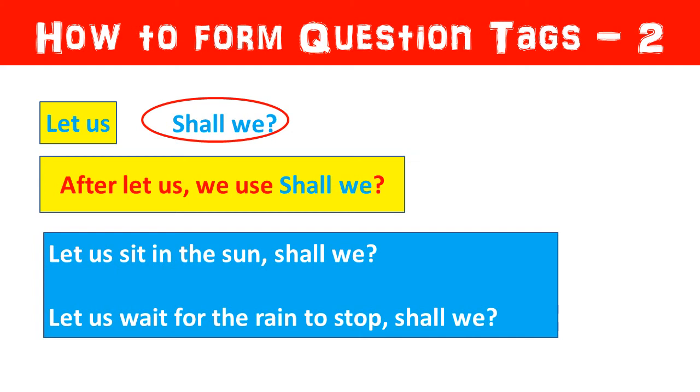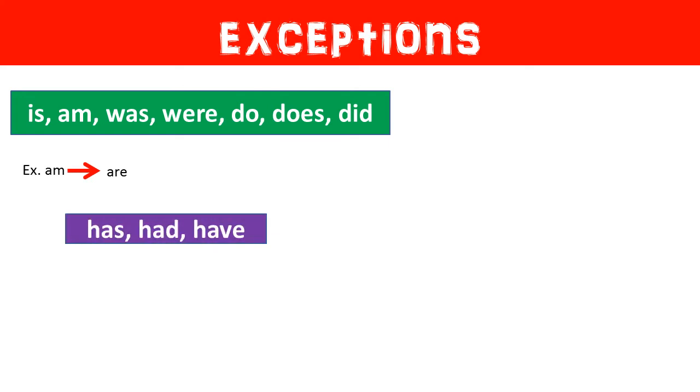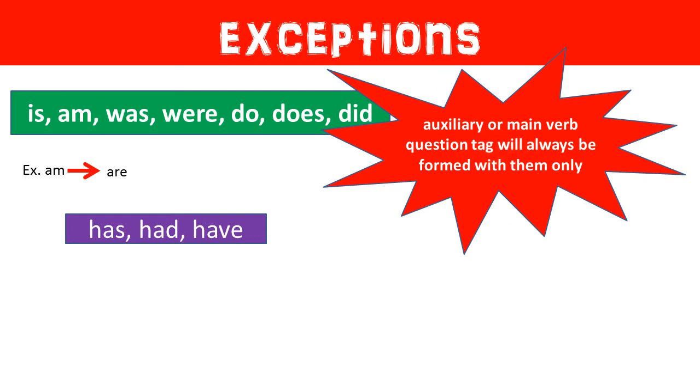Well, as always, here are few exceptions which don't follow above rules. With verbs like is, am, was, were, do, does, did, whether they are the auxiliary verbs or the main verbs, the question tag will always be formed with is, are, was, were, do, does, did only.